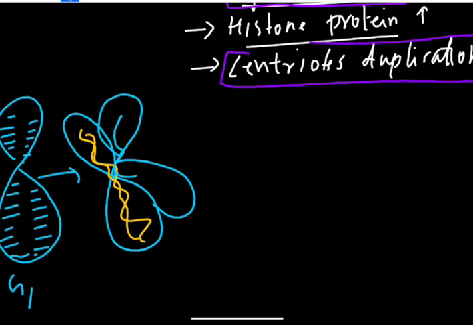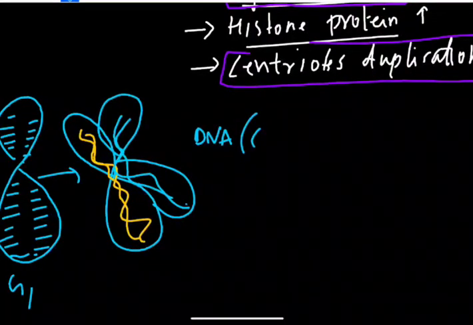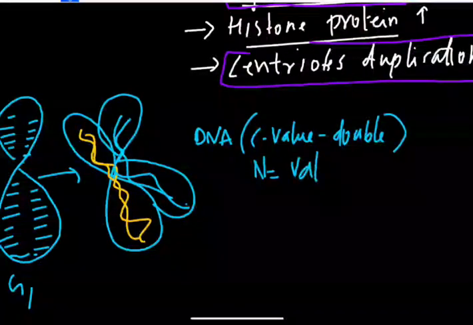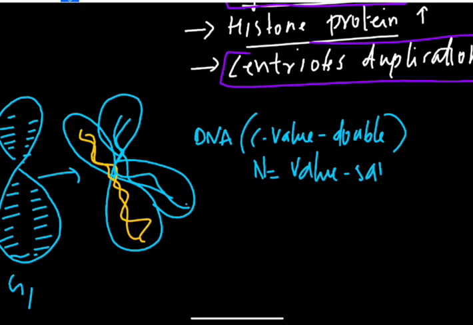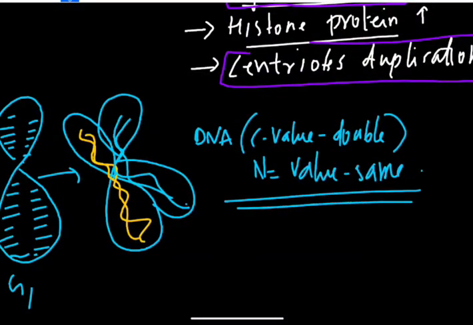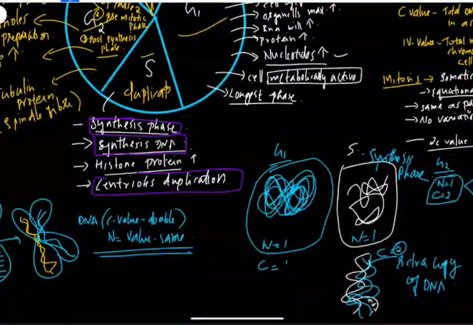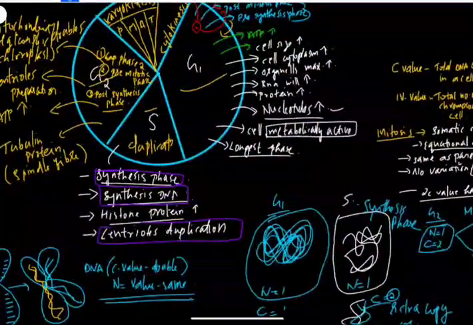So the DNA number, that is the C value, gets doubled, but the N value stays the same. Okay, so that is all about the cell cycle. Now let us move on to study mitosis.